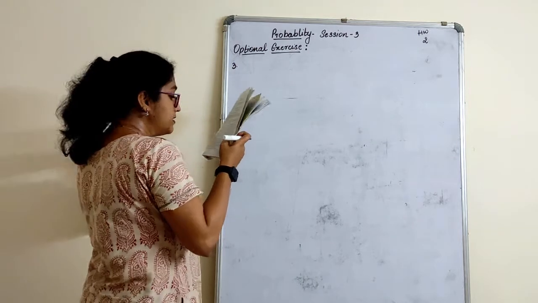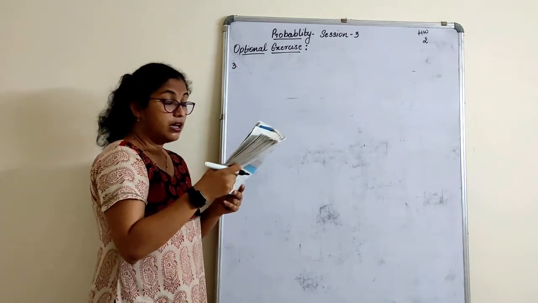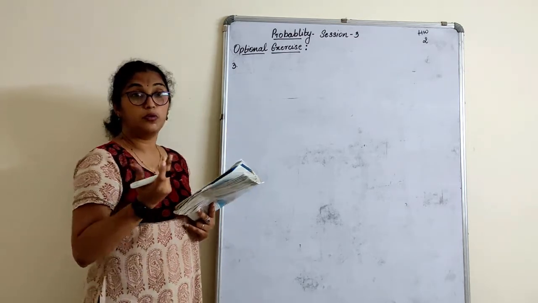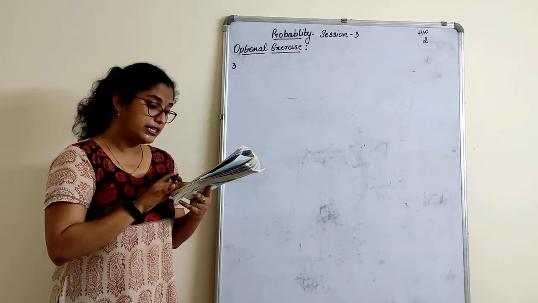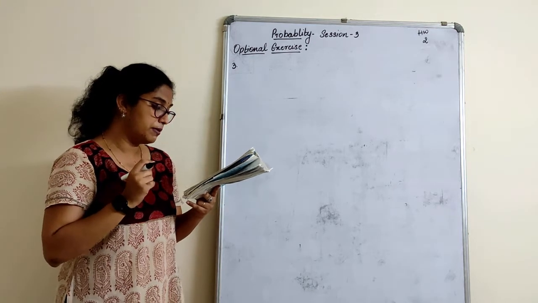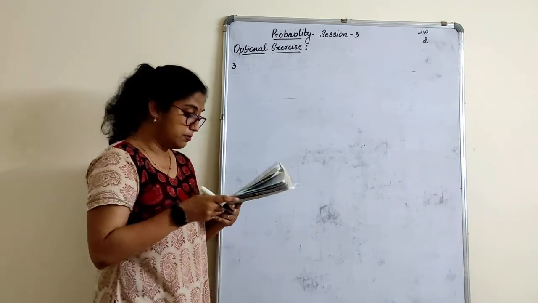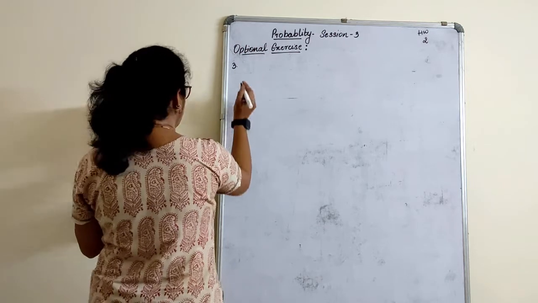A bag contains 5 red balls and some blue balls. If the probability of drawing a blue ball is double the probability of a red ball, determine the number of blue balls in the bag.